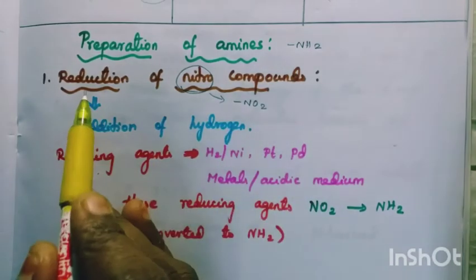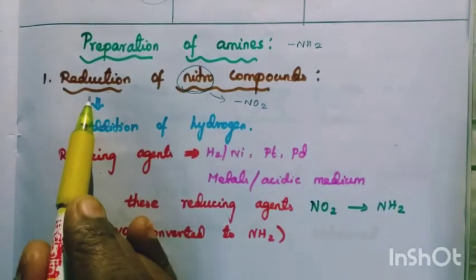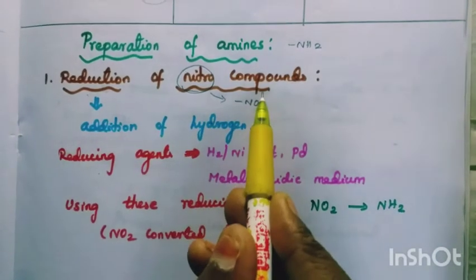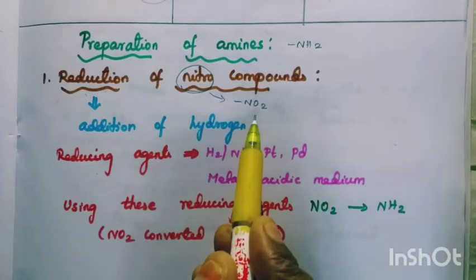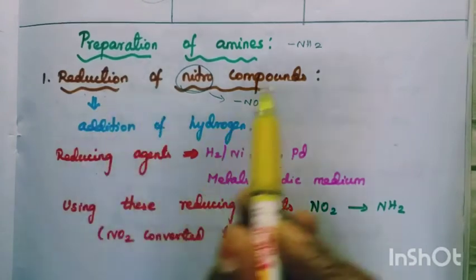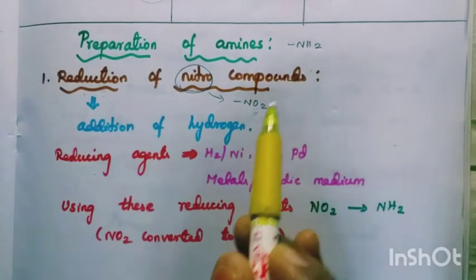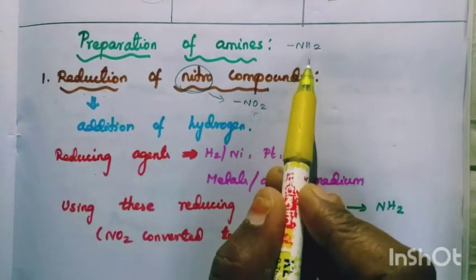So we are going to prepare amines. The first method is reduction of nitro compounds. That means a nitro compound, containing NO2, is going to be reduced to amines. So by using which reagent is this NO2 group converted to NH2?